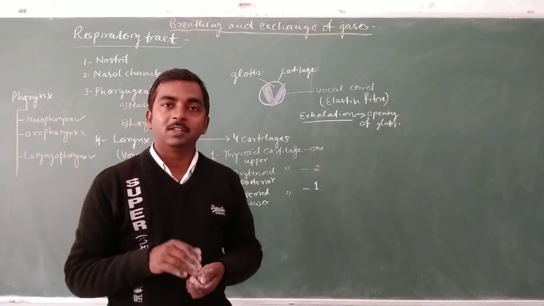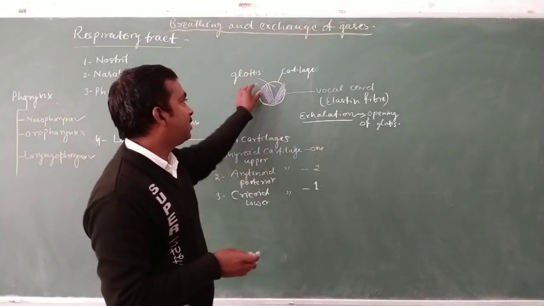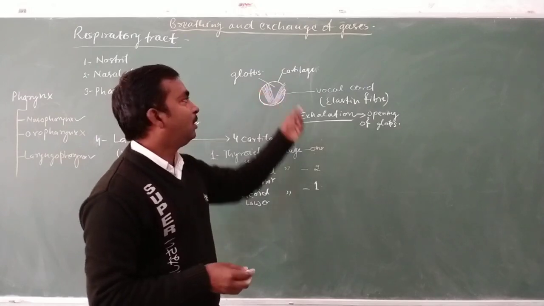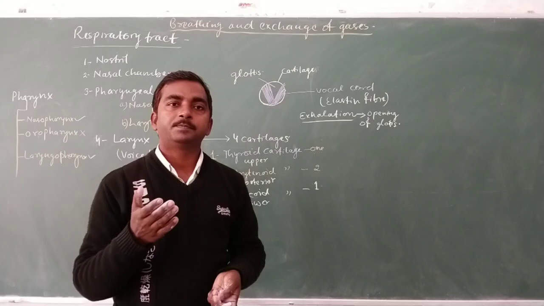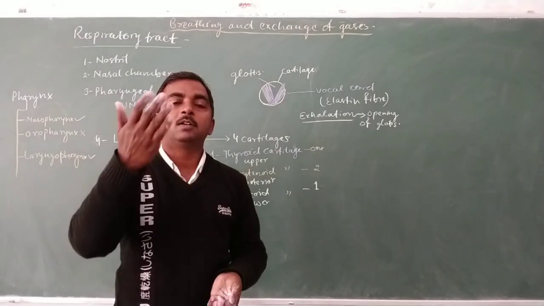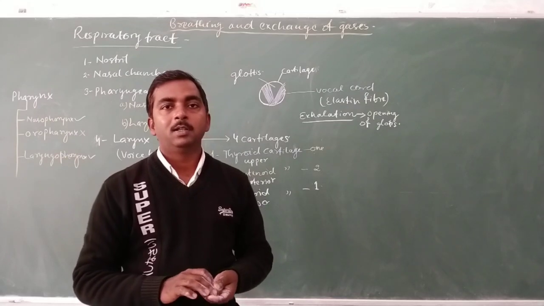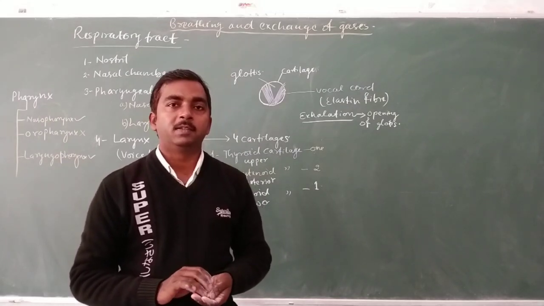But during the exhalation process, there is contraction, and due to contraction the vocal cord becomes stretched, and the air comes out, that makes the vibration of vocal cord, and that vibration leads to the formation of voice.